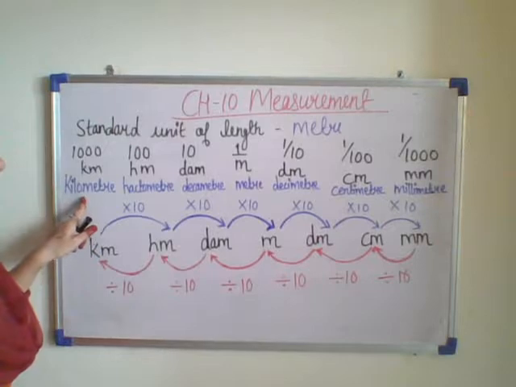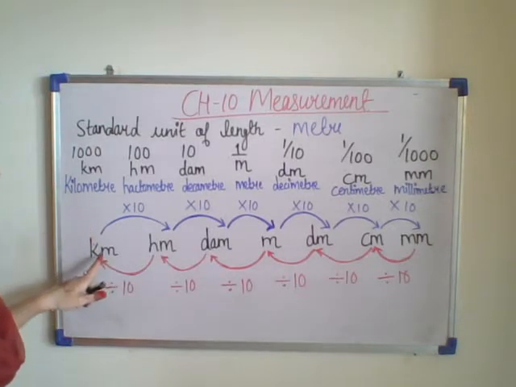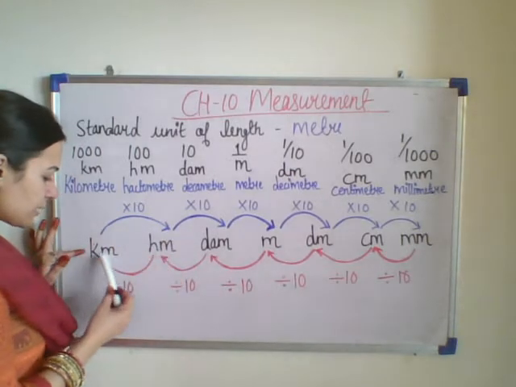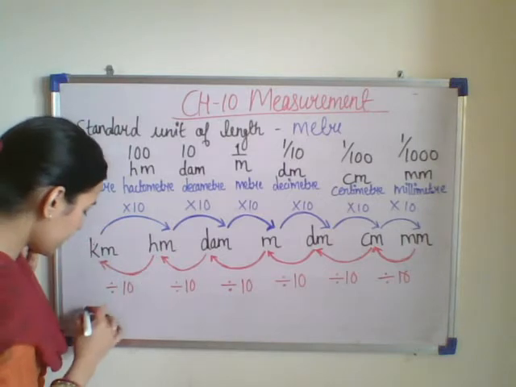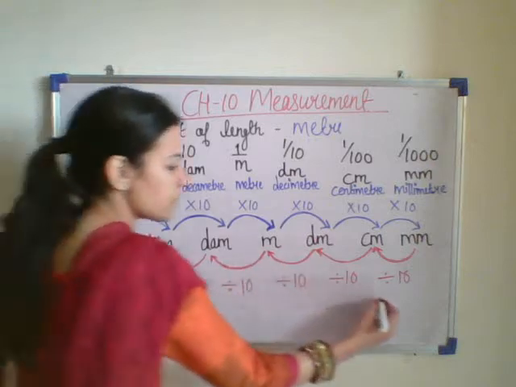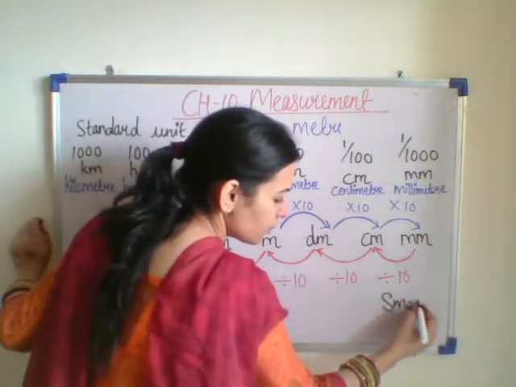Now kilometer, it is the largest quantity. If we want to convert the kilometer into hectometer, kilometer is the larger quantity and hectometer is the smaller.